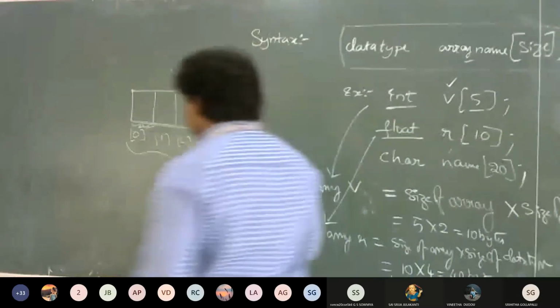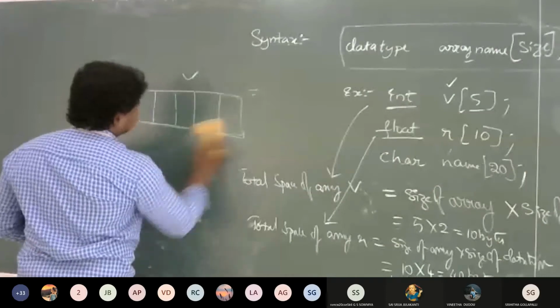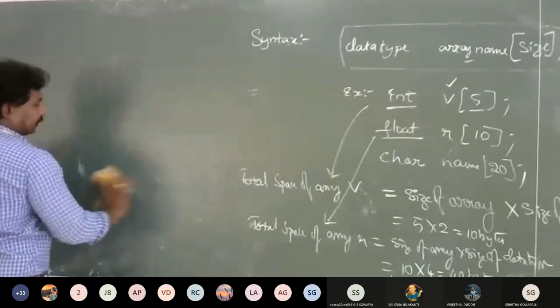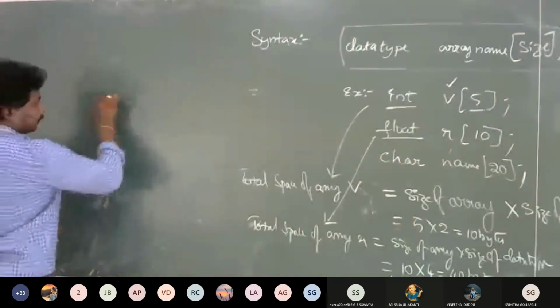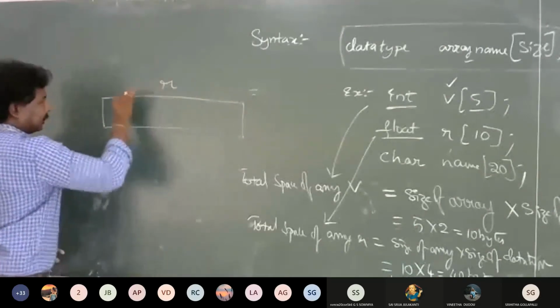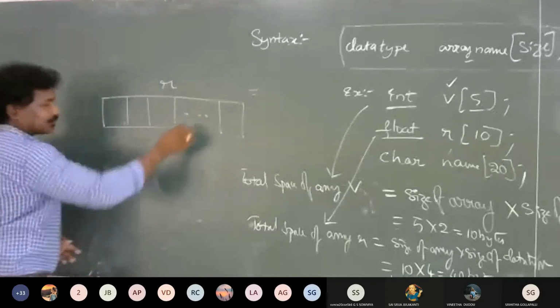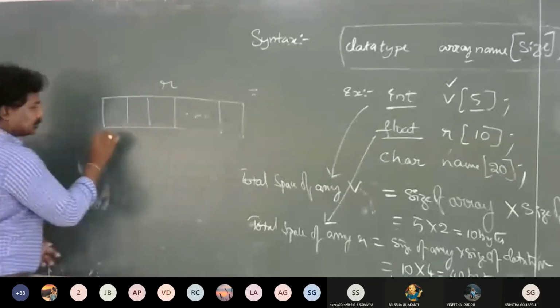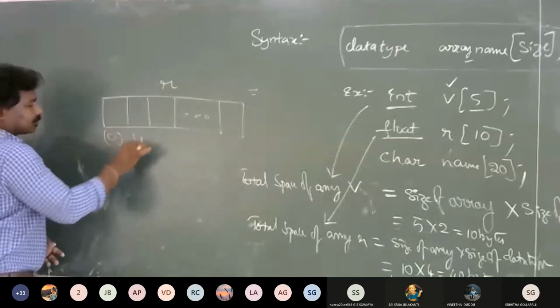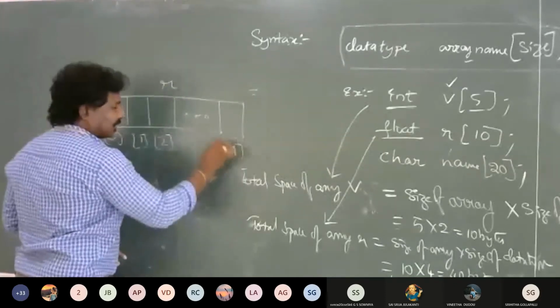Okay. If I want to draw the figure for R, how can I draw that? So this is 0, this is 1, and this is 2, and the last one is 9, right?